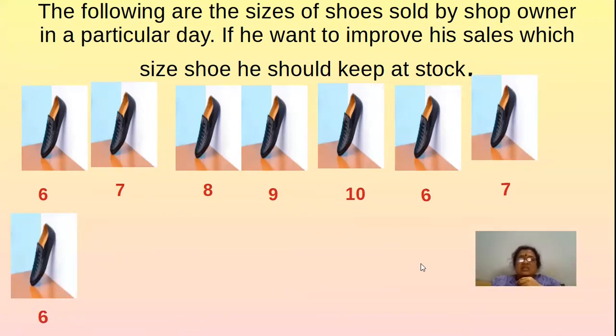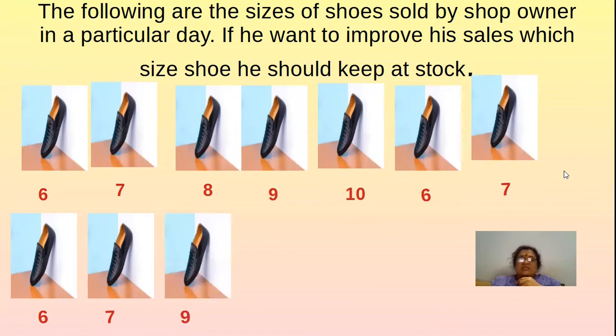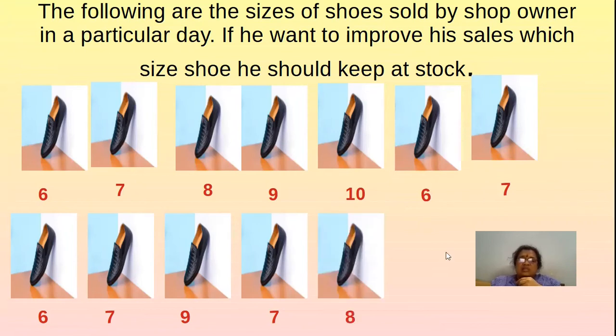See, sixes are 3, 7 is the second one. 9 is also the second shoe sold out. So like this, these are the shoes that were sold out in his shop.